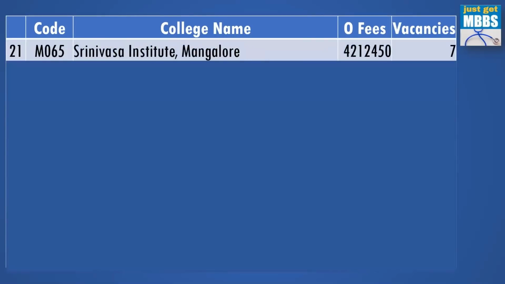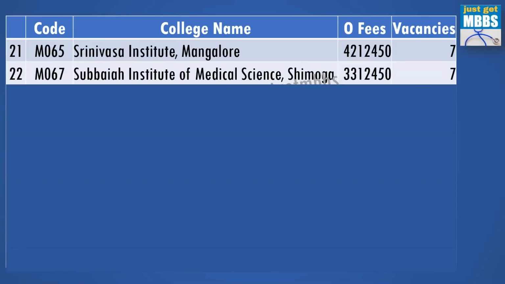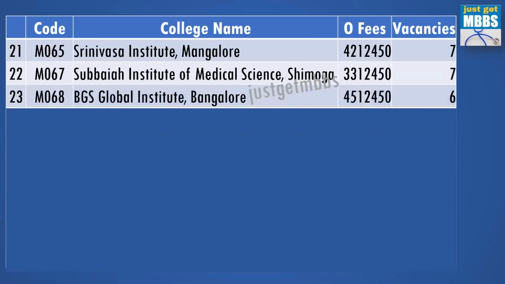Srinivas Institute, Mangalore, 42 lakhs and vacancy 7. Subbaiah Institute of Medical Sciences, Shimoga, 33.1 lakhs, 7 vacancies. BGS Global Institute, Bangalore, 45 lakhs per year and 6 vacancies.